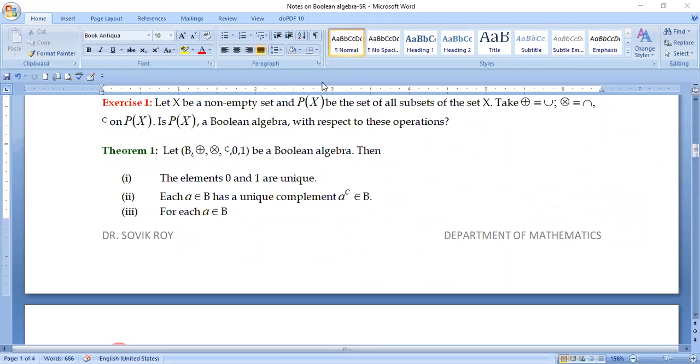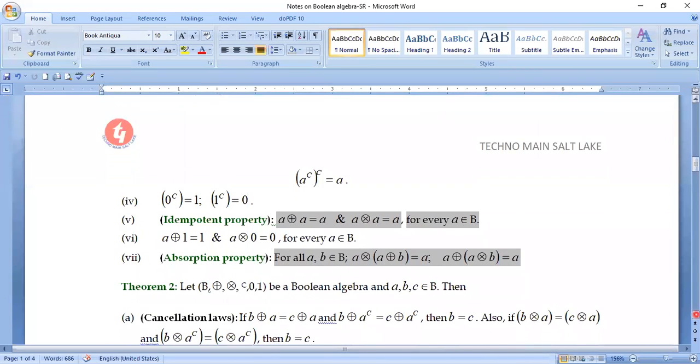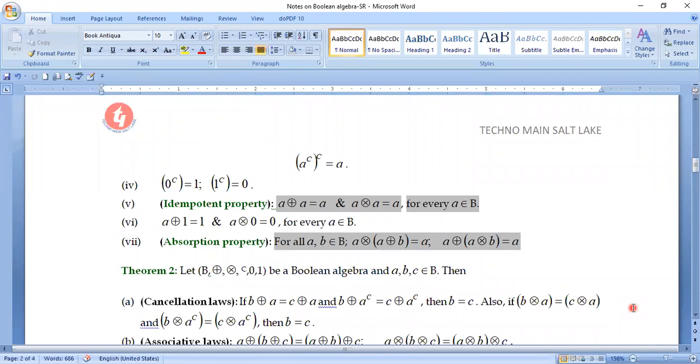Let us now come to the next part. Okay, so I have to show that a complement of a complement is equal to A. So how can I do this? I'm writing over here.